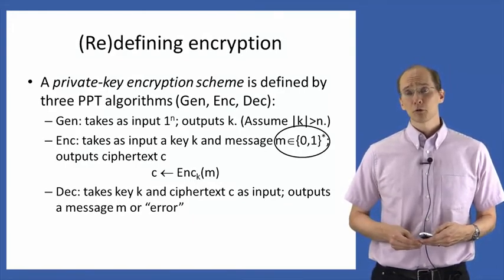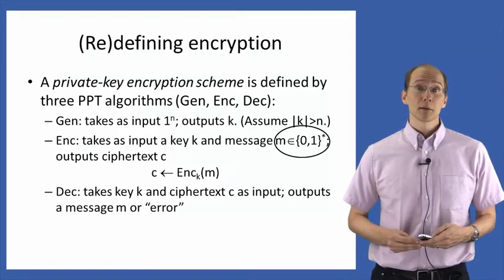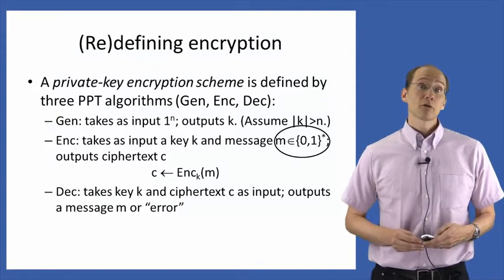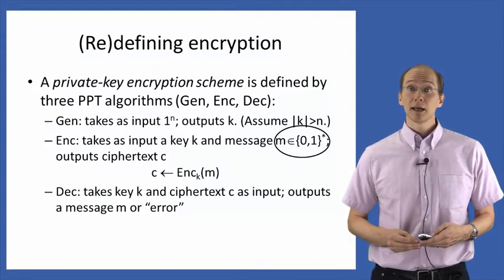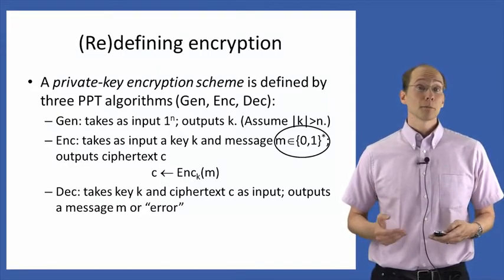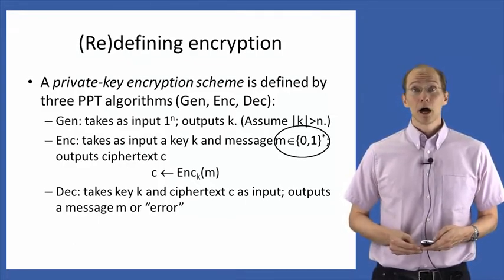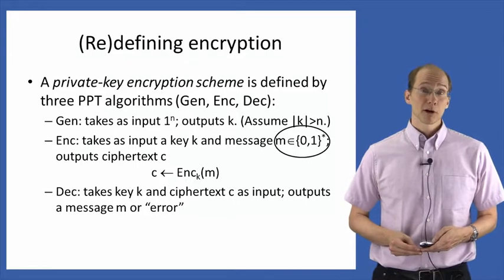Sometimes, actually, we'll restrict that and only consider encryption schemes that encrypt messages of some particular length. The decryption algorithm, as before, takes as input a key K and a ciphertext C, and outputs a message M or an error, and I've omitted the standard correctness condition that an encryption scheme should satisfy.